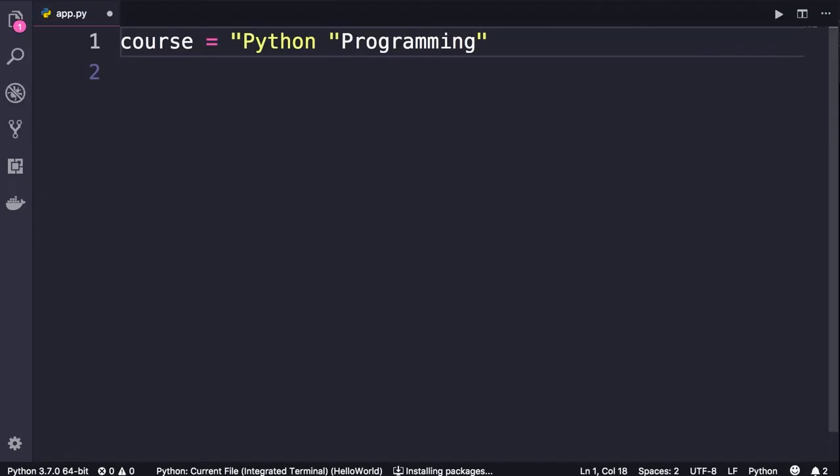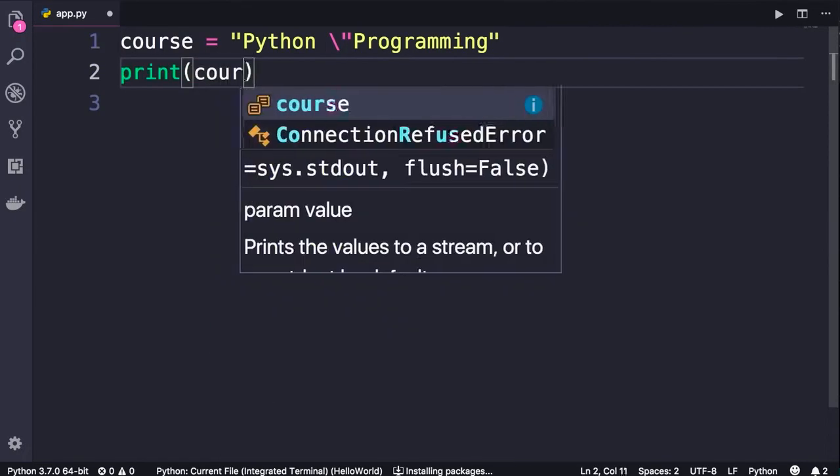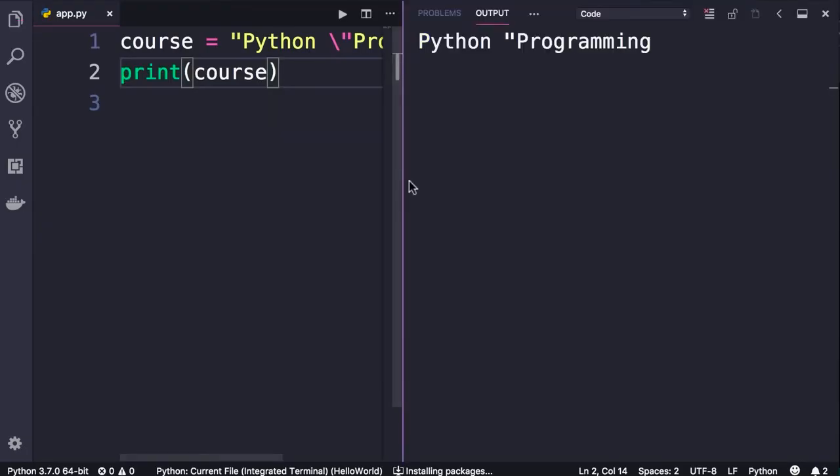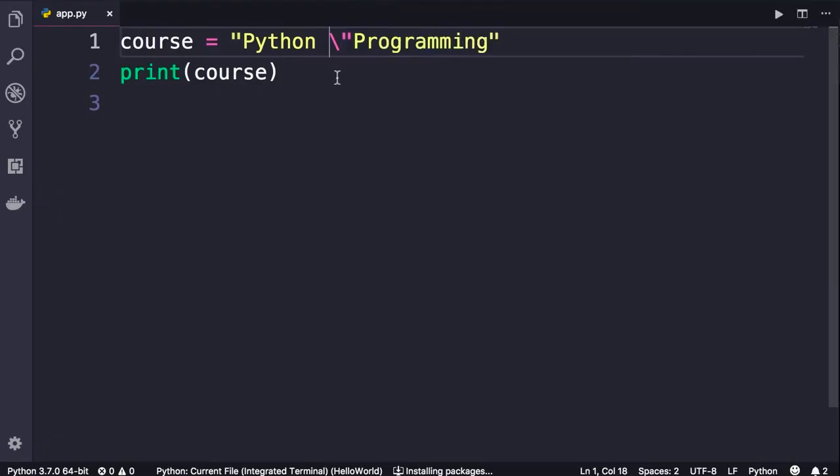Well, we can prefix this with a backslash. Backslash in Python strings is a special character. We have a jargon for that called escape character. We use it to escape the character after. Let me show you what I mean. So let's print this course and run this program. What's going on here? We don't have the backslash because we use that to escape this double quote and basically display it here. So backslash is an escape character and backslash double quote is an escape sequence.